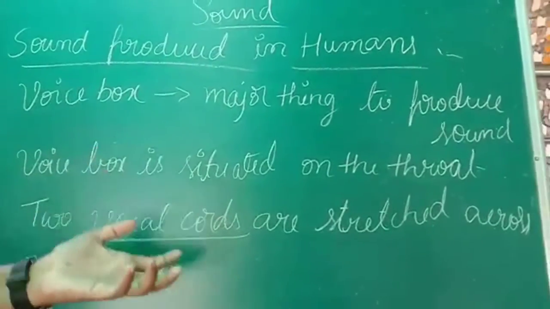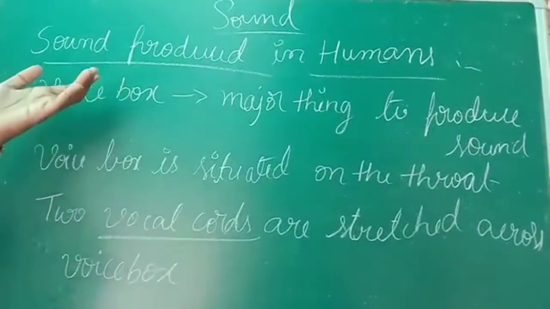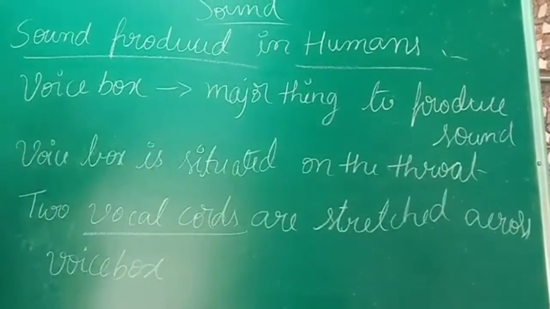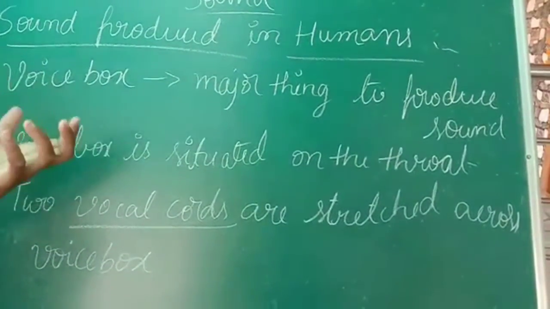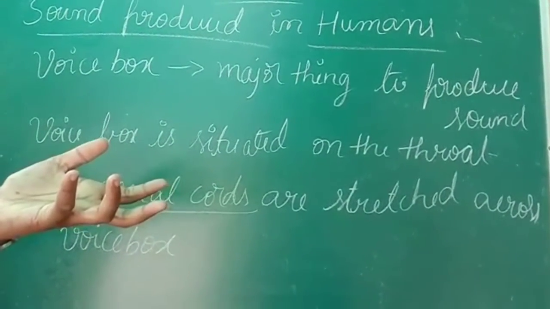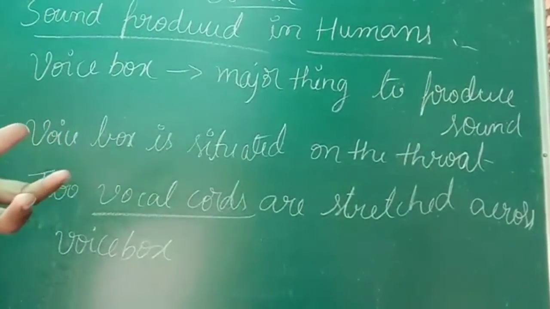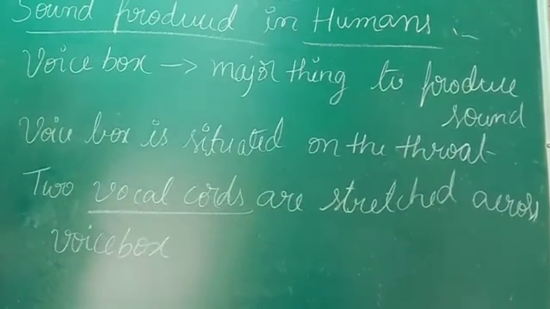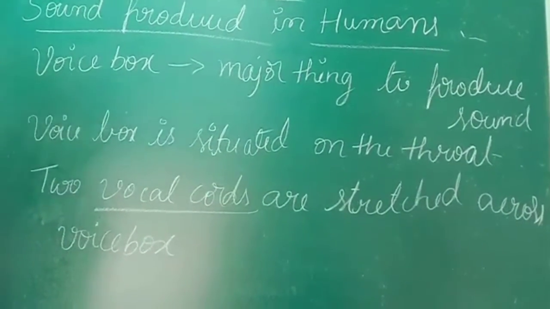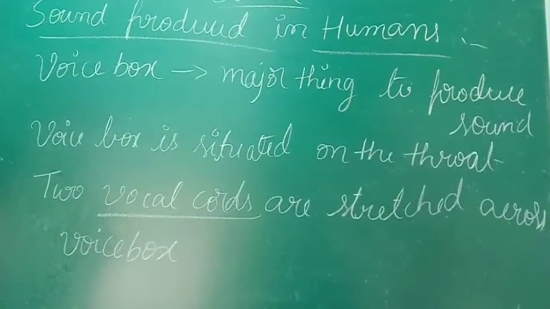Because of that, it is surrounded by the vocal cords, where the vocal cords act as a protective shield for the voice box. And what happens is, when you speak, your vocal cords stretch, and it allows the voice box to vibrate. This is how sound is produced. See, the voice box is situated in the middle and the vocal cords surround it. When you start speaking, your vocal cords stretch and the voice box vibrates. Because of the vibration of the voice box, it produces sound. So this is how sound is produced in humans.